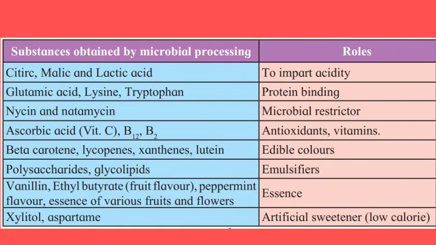Original fruits are not added, but this essence can be added and that flavor can be added to our food products, especially custards, cakes or biscuits. Next one is xylitol and aspartame, that is an artificial sweetener for low calorie or diabetic patients; sugar is manufactured using this substance.